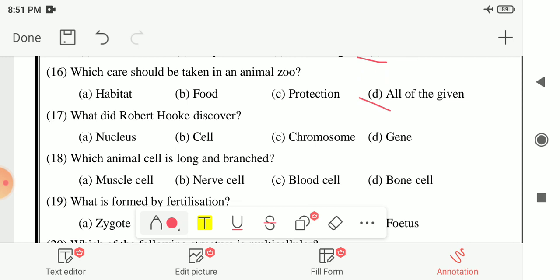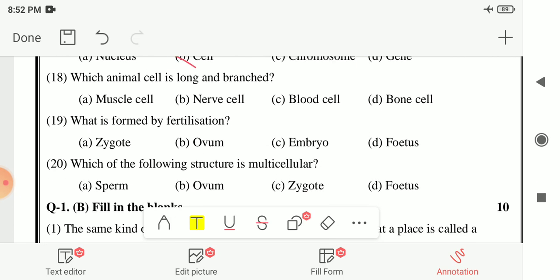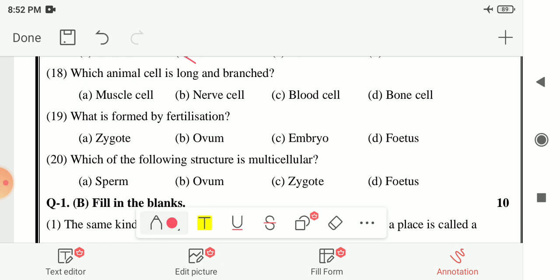Next, 17th number, what did Robert Hooke discover? The options are nucleus, cell, chromosome or gene. So here your answer is option B, that is cell. Robert Hooke discovered the cell.